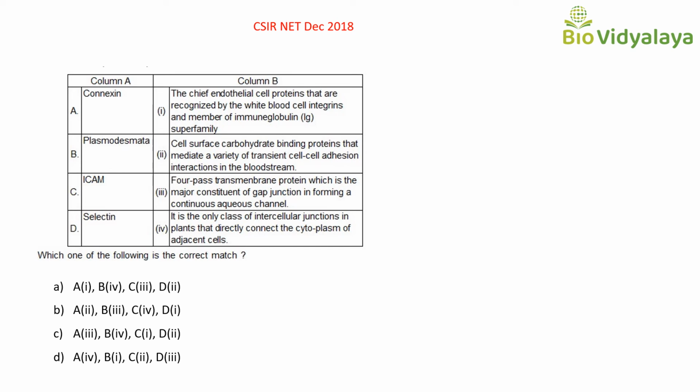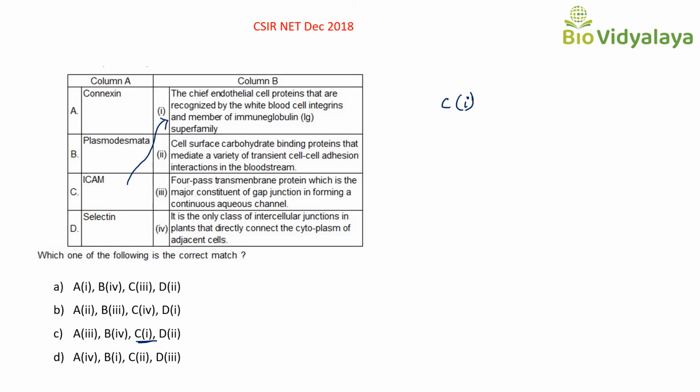So here first we can read column B and we can match according to that. The chief endothelial cell protein that are recognized by white blood cell integrins and member of immunoglobulin superfamily. So let's see which is immunoglobulin superfamily. See, ICAM. ICAM is the immunoglobulin superfamily. So this is C. C is 1.